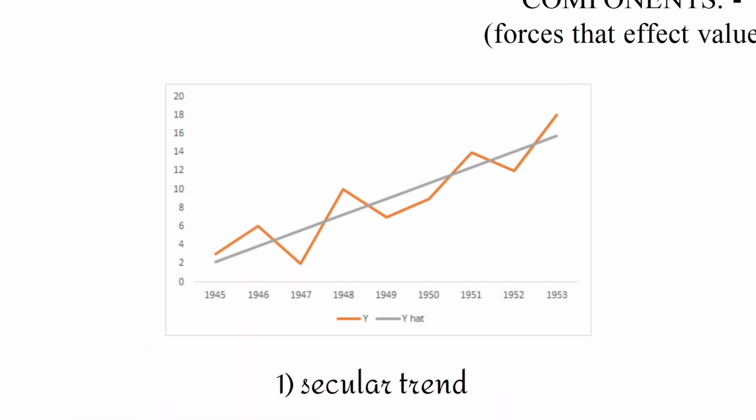Since these are long-term forces, they gradually operate over the period of time. They usually increase, decrease, or remain constant in a fixed variable. Certain examples could be, throughout the years, health facilities, death rates, etc. Most common time series regarding secular trend are seen in economics, business, and commerce.